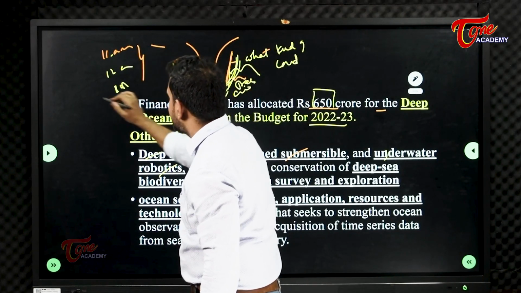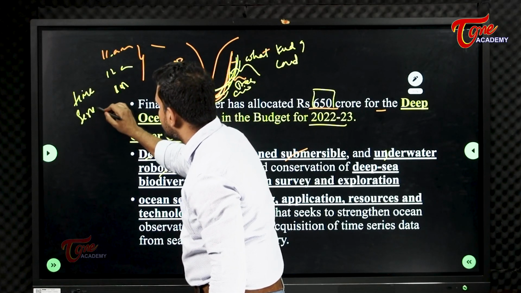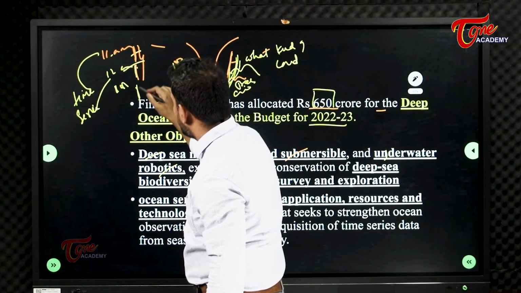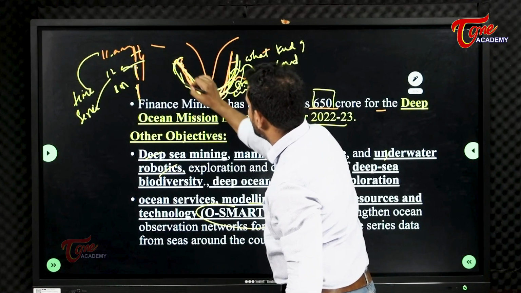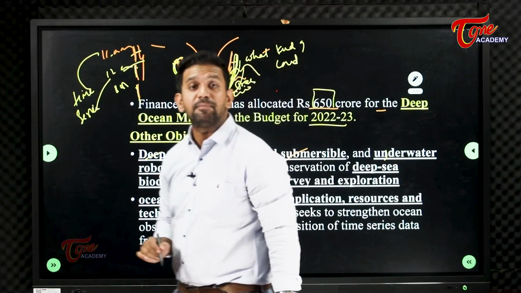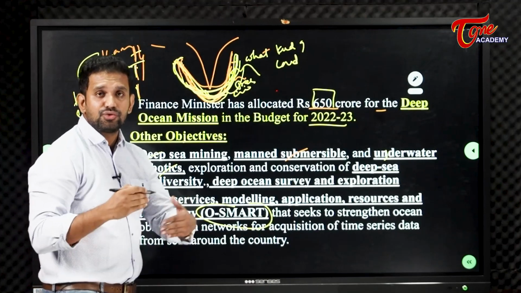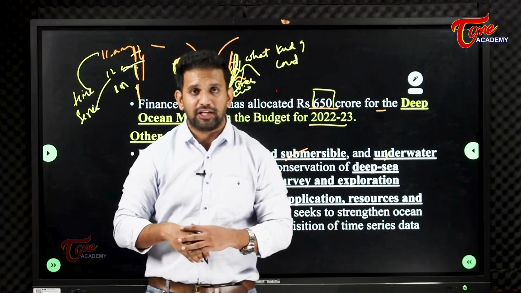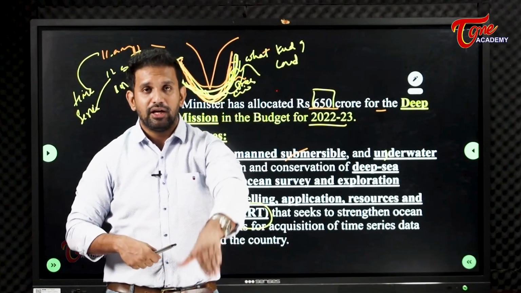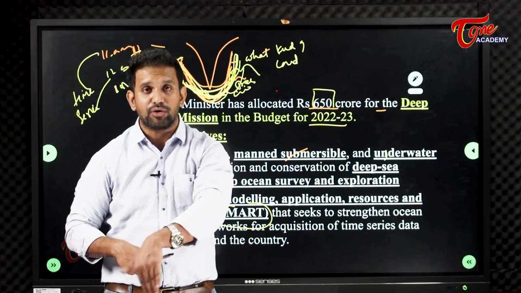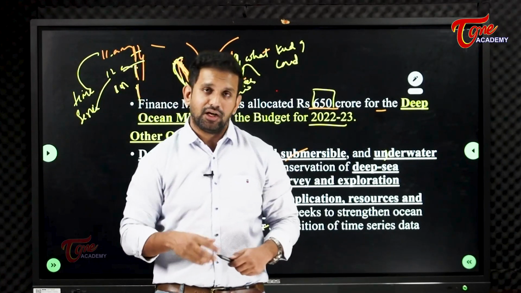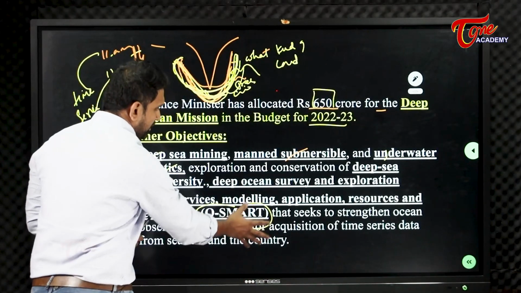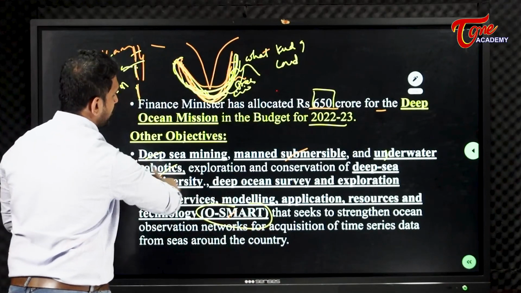To know this, it is called time series data. We call this time series. This time this data is there, this time that. Every one hour we are collecting the data of what is happening near the coast of India, near the ocean. So in order to know the various observations time to time in the Indian Ocean and also the coastal area, one important technology we have developed is called O-Smart technology. You can study it. I have explained it to you.